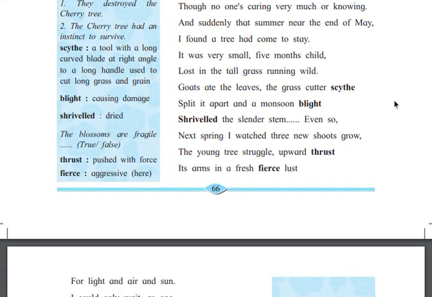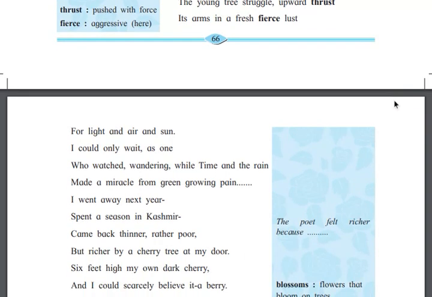The young three shoots, which means three cherry tree. The young tree, the young one is struggling upward, thrust, which means pushed with force. Upward thrust means the young tree was pushing and growing in a struggling way. Its arms in a fresh, fierce lust. So its arms, which means its leaves, the hands of the trees, are actually aggressively growing, the young one.